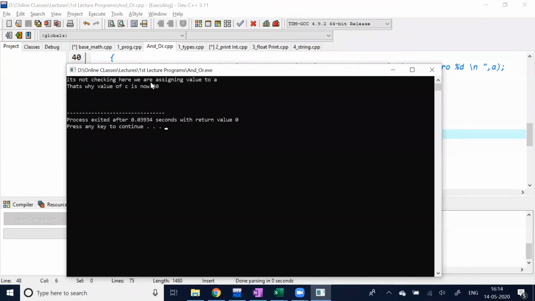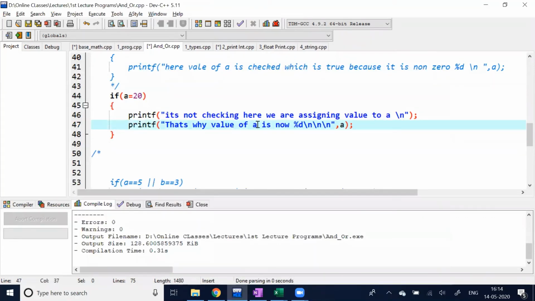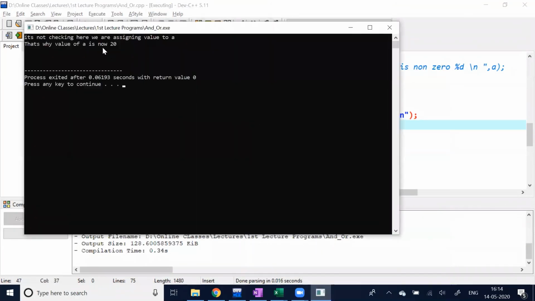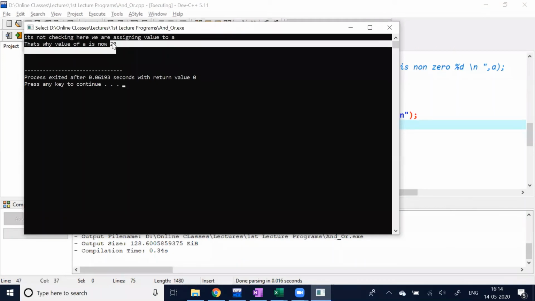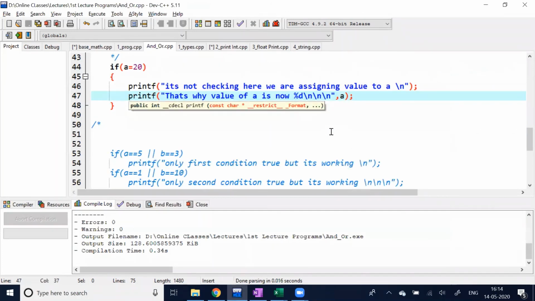It is not checking here. We are assigning. I am not checking because I am not using double equal to. Rather we are assigning the value to A, and now I am printing the value of A. Now you can see 20 instead of 5. So the value is assigned to A now. Fine. Is it clear everyone? Yes, sir.